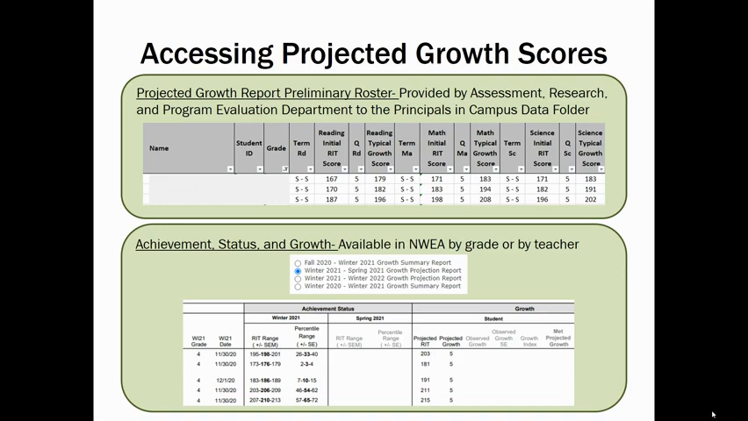You can also access projected growth scores on the NWEA website. The Achievement, Status, and Growth Report has the option of running a projected growth from fall to winter, winter to winter, winter to spring, or fall to spring. You can run the projection report from a term your students have taken MAP to a term when they have not yet taken MAP. This will show for each student their projected RIT score for the terms you have selected.